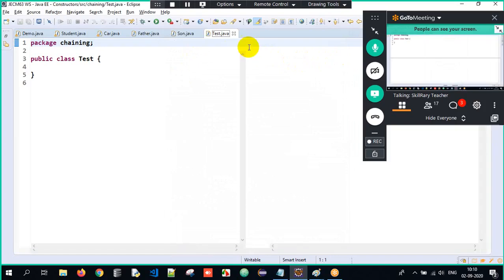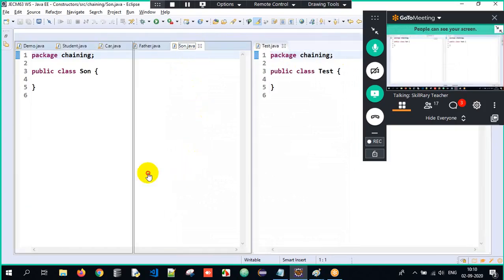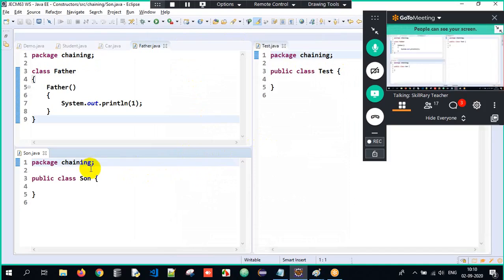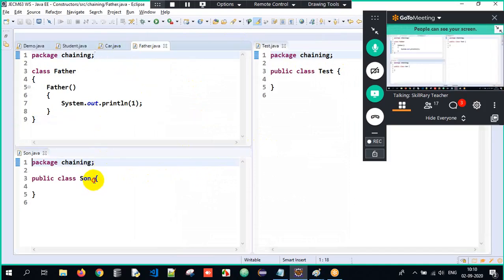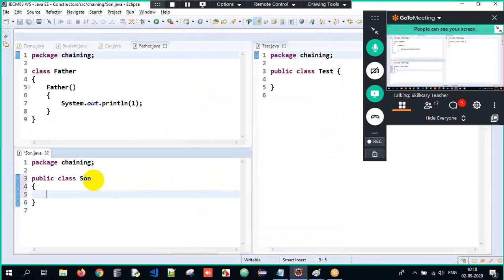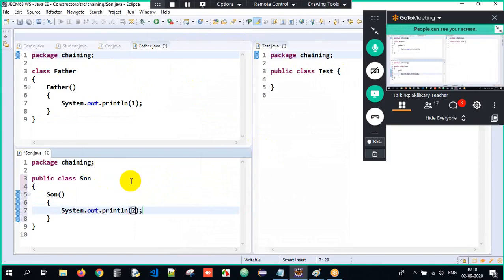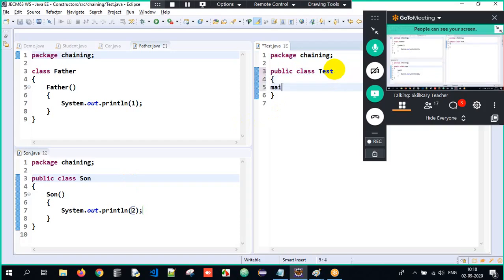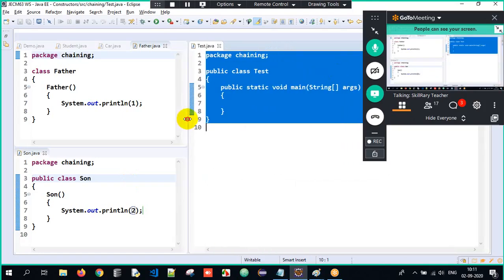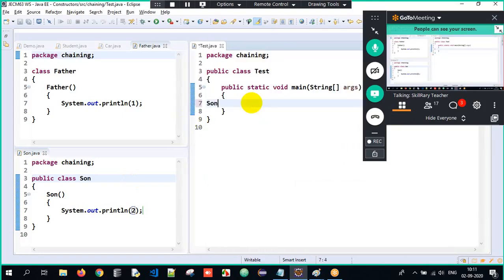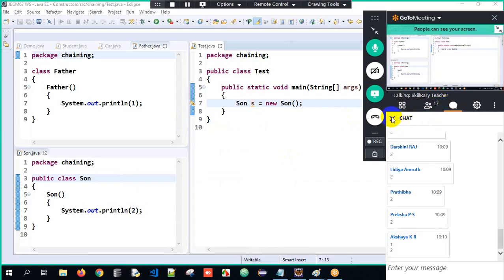Now over here, we just need to understand the flow of execution. This is very, very, very important. So here I'll have Son, and I'll write the implementation as 2. Now here I'll have my main method wherein the execution will always begin. I will just create an object of Son, new Son(). Guys, here there is no is-a relationship, nothing.